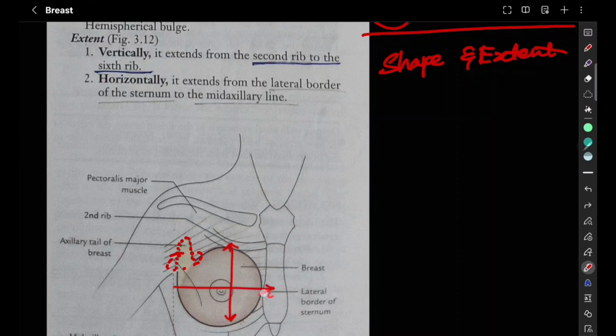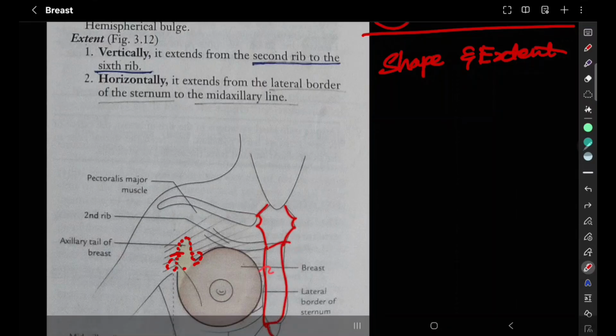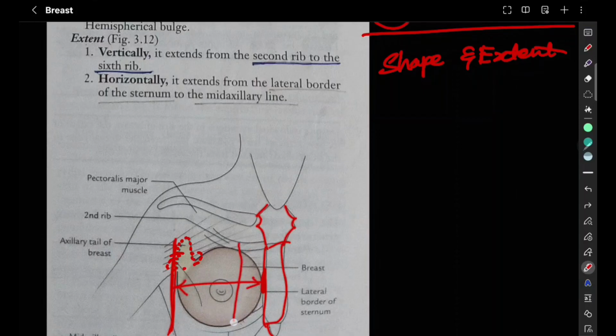Now horizontal extent, it extends from the lateral border of the sternum. So here we have our sternum, right? So this is the lateral border of the sternum to the mid-axillary line. So this line over here is the mid-axillary line. From the lateral border of the sternum to the mid-axillary line is the horizontal extent. From the second rib to the sixth rib is the vertical extent.